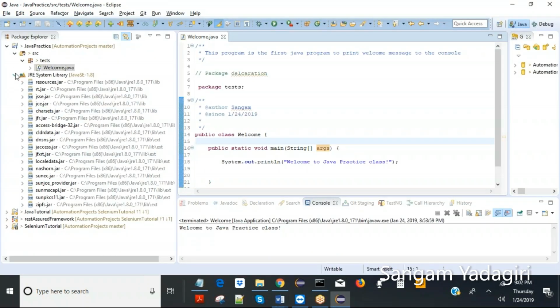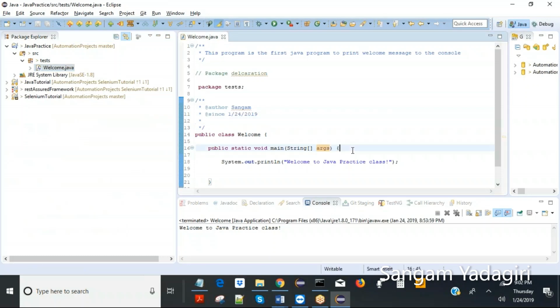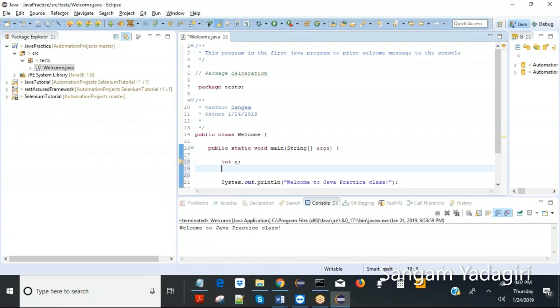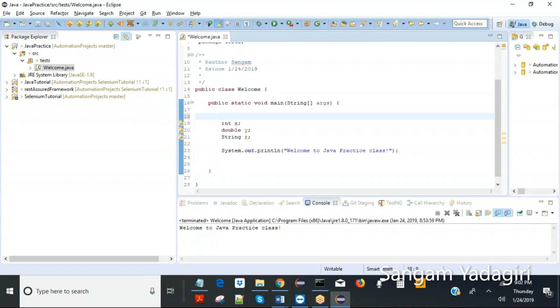Now in the Welcome.java, I am going to create some variables. Let's say integer x, let's create one double y and one string z. So three variables. What I just did was declare three variables. This is called variable declaration.